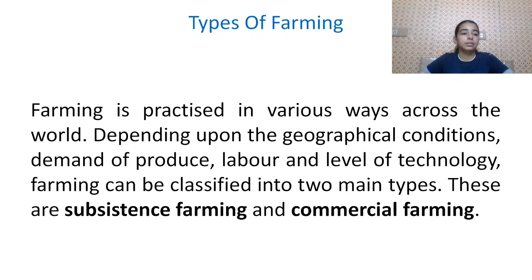Types of farming. Farming is practiced in various ways across the world depending upon the geographical conditions, demand of produce, labor, and level of technology. Farming can be classified into two main types. These are subsistence farming and commercial farming.